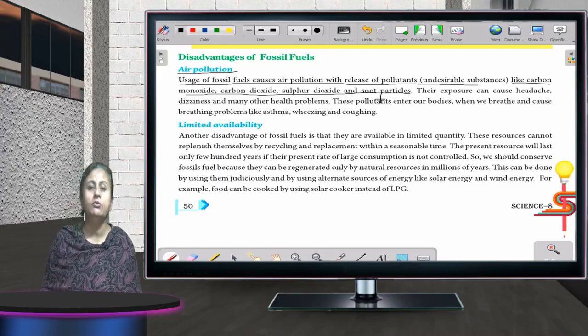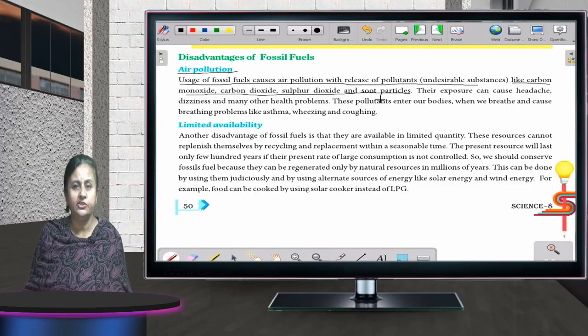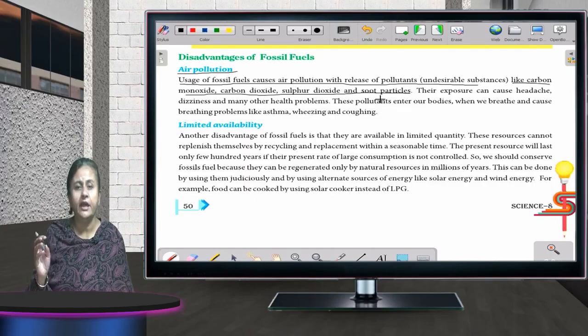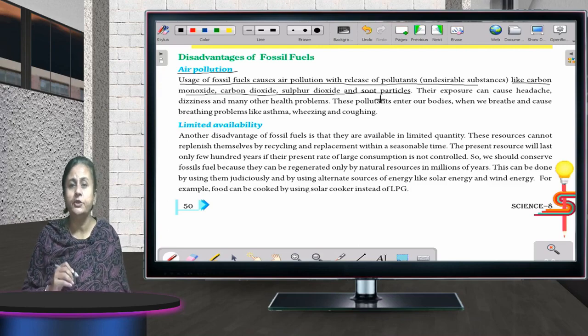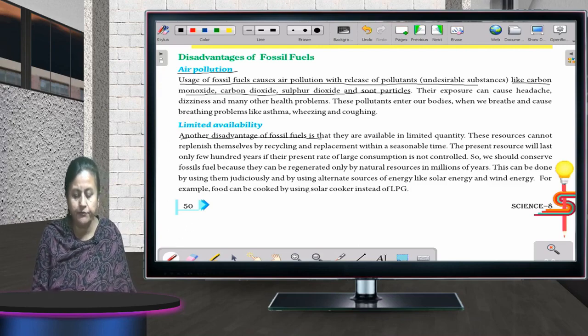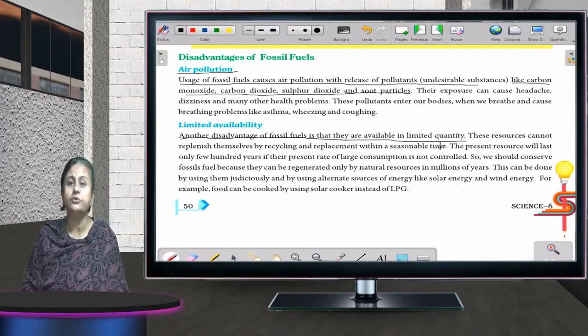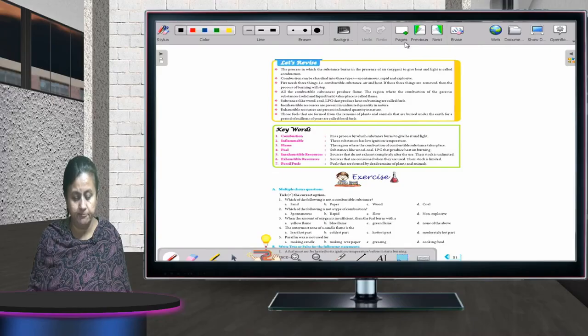Okay. Now, limited availability. They are limited in nature. But due to our carelessness, we are using them at a very alarming rate, and they are getting depleted. So, they have to be used wisely. Another disadvantage of fossil fuels is that they are available in limited quantity only.